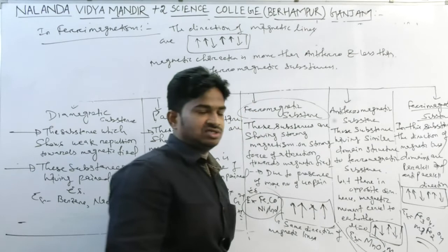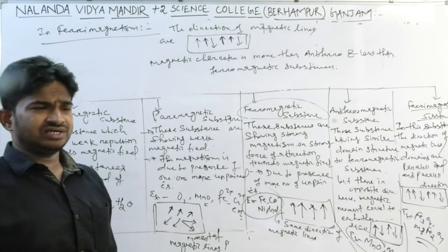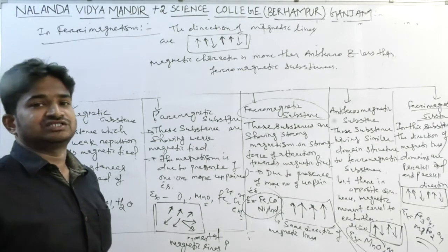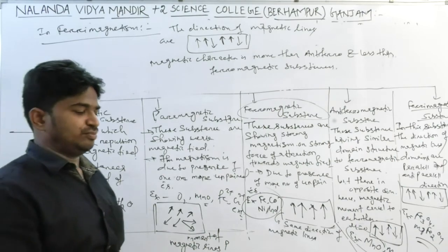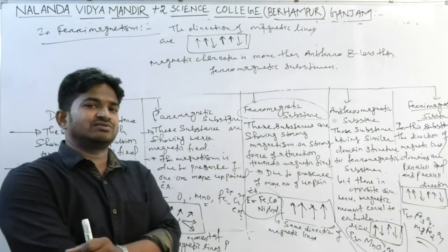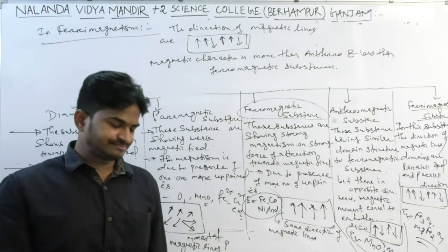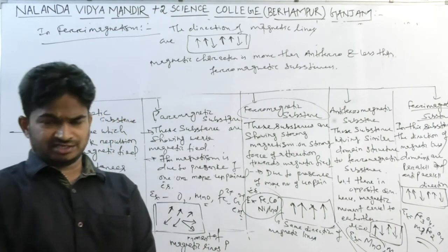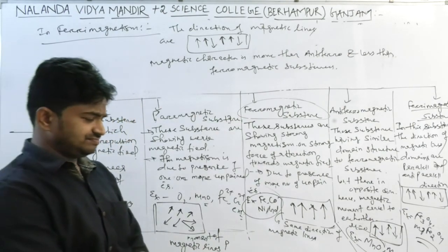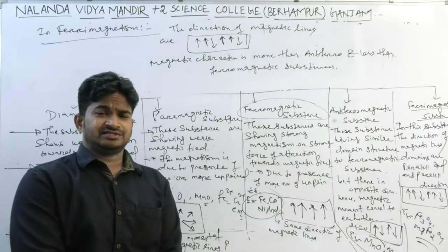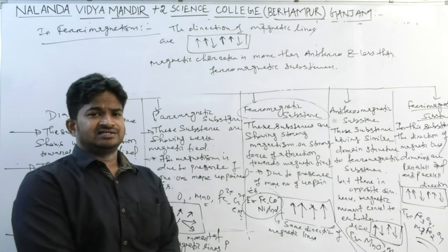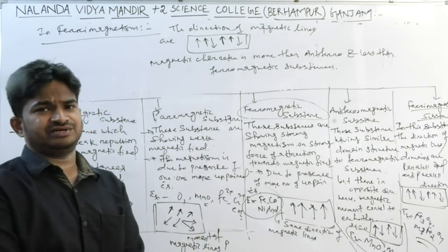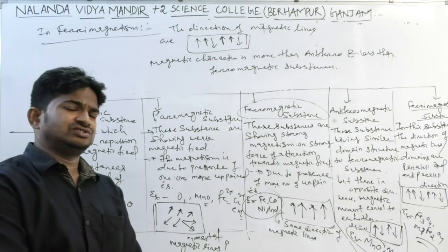So for this lecture, this much only. This chapter has been completed, and you need to practice more and more problems about voids, tetrahedral voids, octahedral voids, and density related problems, and packing efficiency of FCC, BCC cubic unit cells, and N-type and P-type semiconductors, electrical property and magnetic property. These are some important questions you may be asked in the board exam.